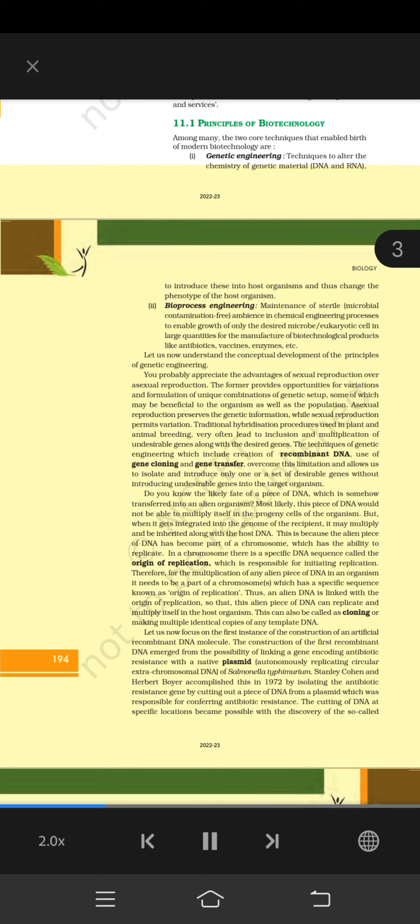to introduce these into host organisms and thus change the phenotype of the host organism. Bioprocess engineering, maintenance of sterile, microbial contamination-free ambience and chemical engineering processes to enable growth of only the desired microbial or eukaryotic cell in large quantities for the manufacture of biotechnological products like antibiotics, vaccines, enzymes, etc. Let us now understand the conceptual development of the principles of genetic engineering.